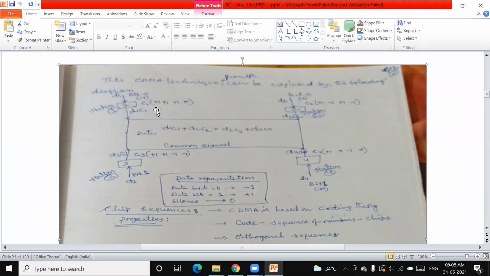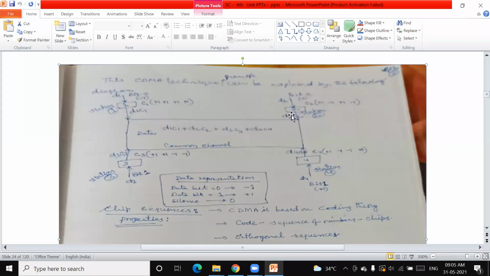C1 is the code assigned to D1. As I said in the PN sequence diagram, the exclusive OR that we have considered, is it right? So what is happening here? D1 is the data and C1 is the code, and these two are going to be multiplied here, and that is given to the common channel.